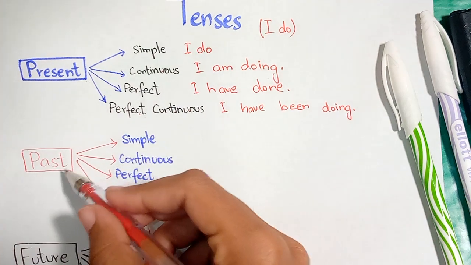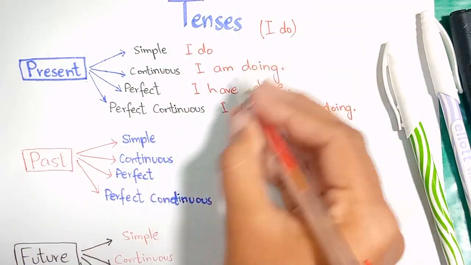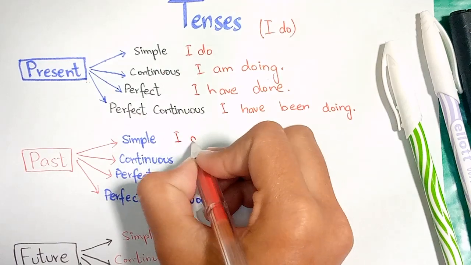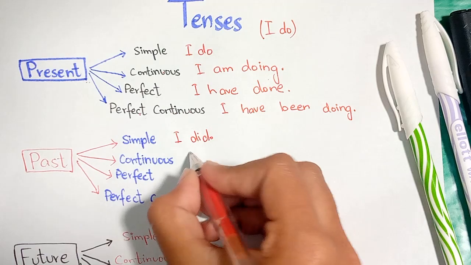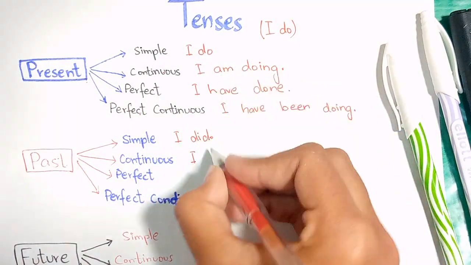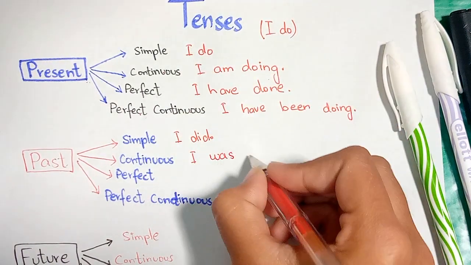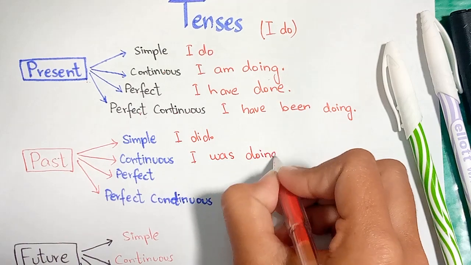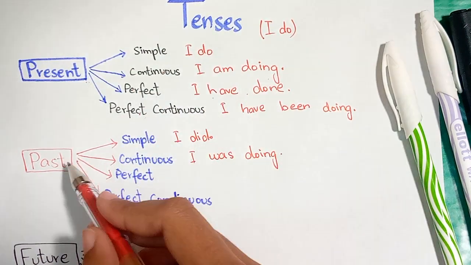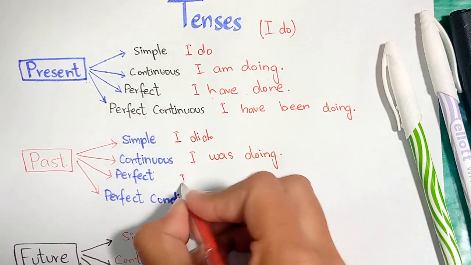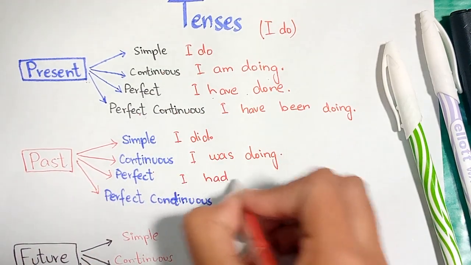Next, we have the past. Past indefinite: this sentence will change from I do into I did. Present continuous, here it was I am doing, it will change into I was doing. Present perfect we have I have done. Past perfect we have I had done.